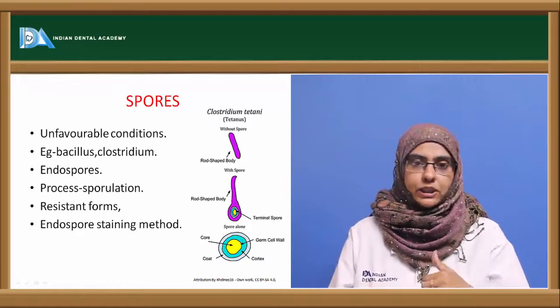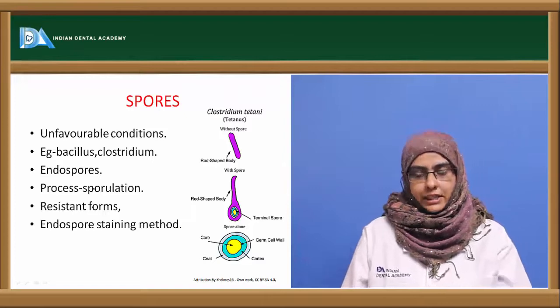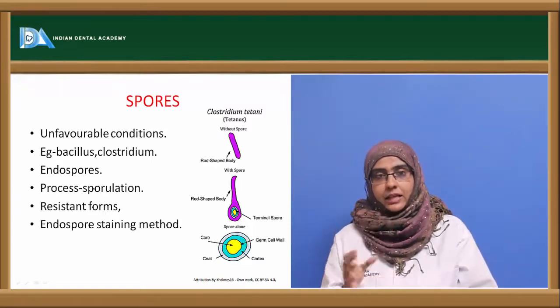As these spores are produced inside the body, they are called endospores, and the process is called sporulation. And this spore cell has different layers.